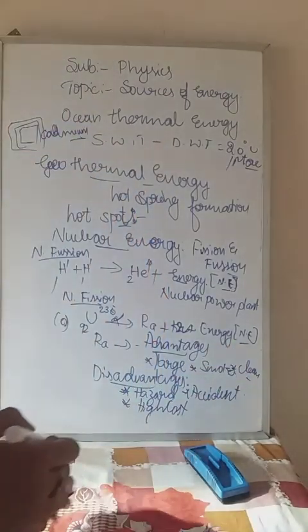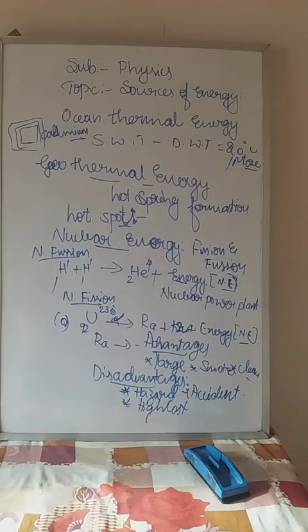It doesn't create environmental pollution. The disadvantages are that it creates hazards to the environment and human beings, because nuclear rays are very harmful, and leakage of nuclear rays causes accidents and skin cancer.